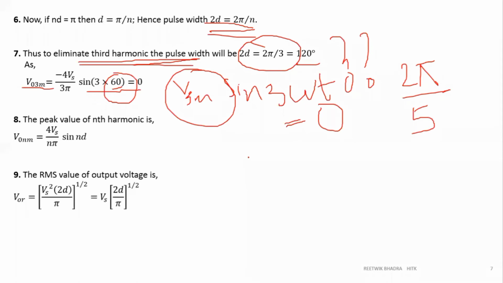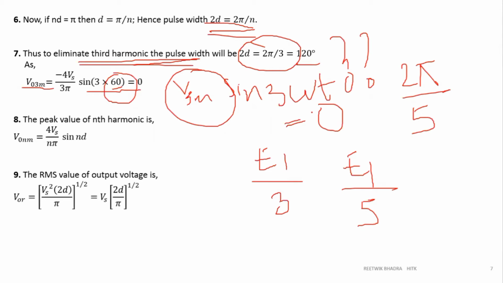Generally lower order harmonics have greater magnitude. You had already seen in problems that if I find E1, then the third harmonic will be E1 by 3, then the fifth harmonic will be E1 by 5. As we go to higher order harmonics, its magnitude automatically gets reduced. So practically what we have to do is reduce our lower order harmonics.